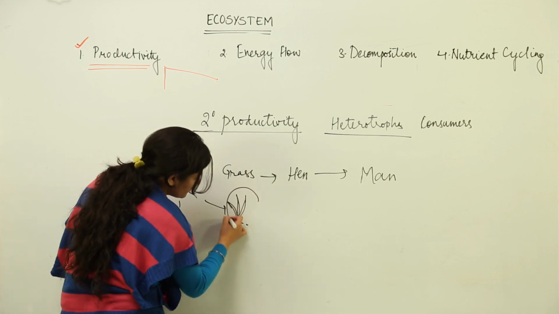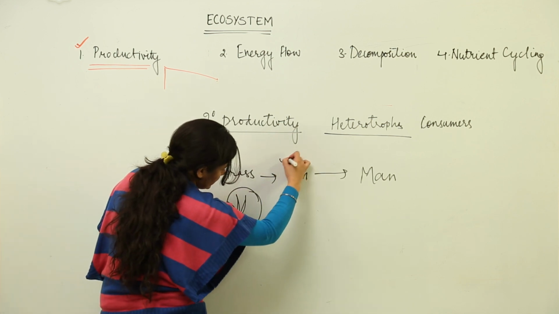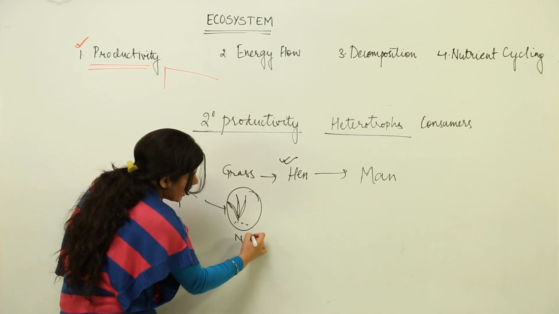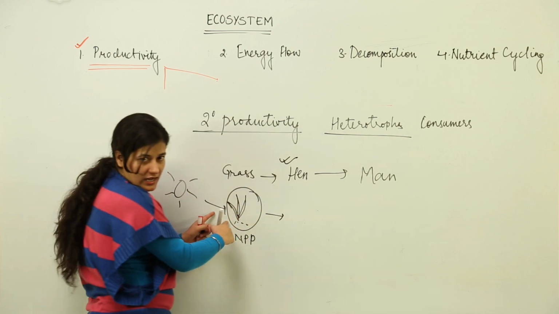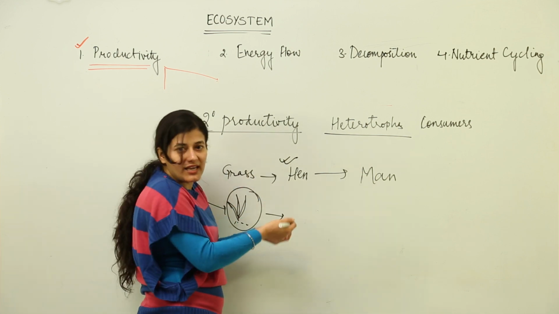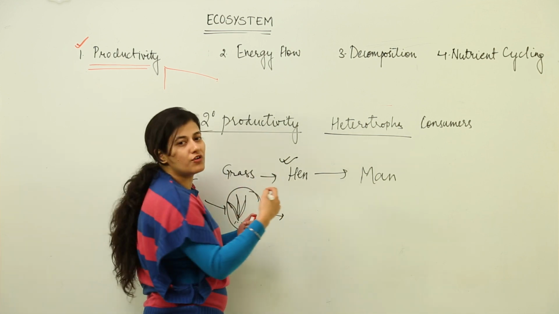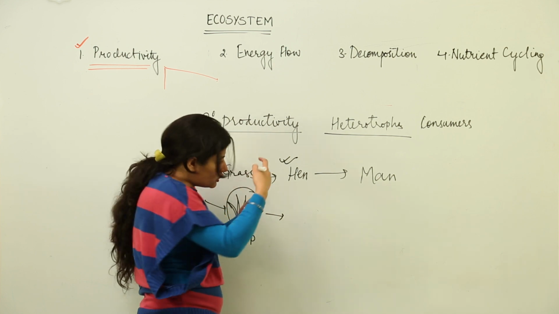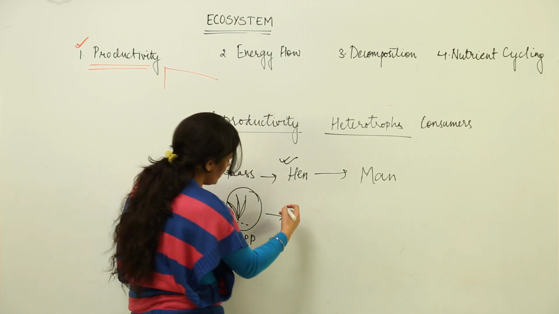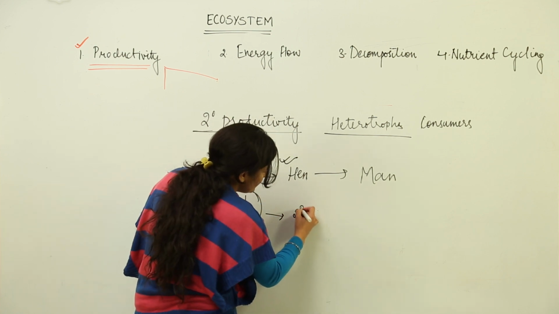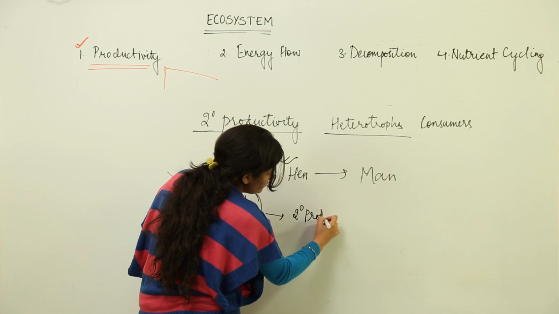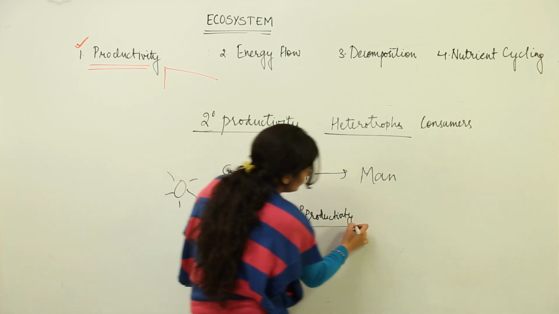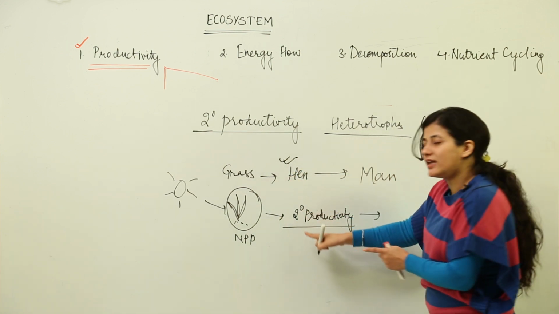Now this grass which is available for eating to the hen, or the grains which are available for the hen, that would be NPP. After consuming this grass, this hen is going to take that energy and store it in the form of muscular tissue or adipose tissue, or whatever the growth that would take place inside that hen would be the secondary productivity. Now the man who would consume this hen is feeding on the secondary productivity.